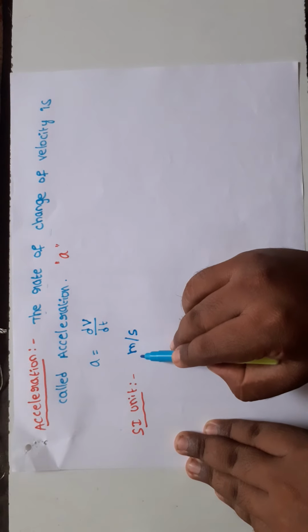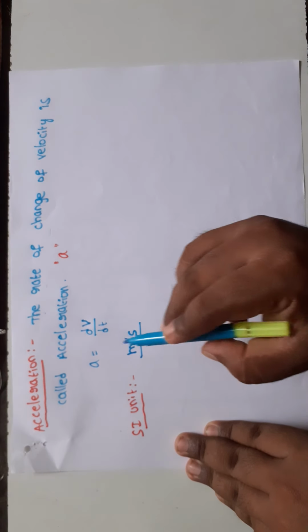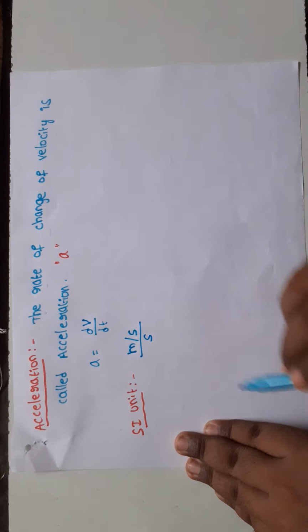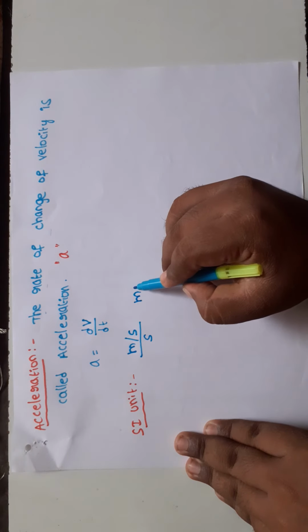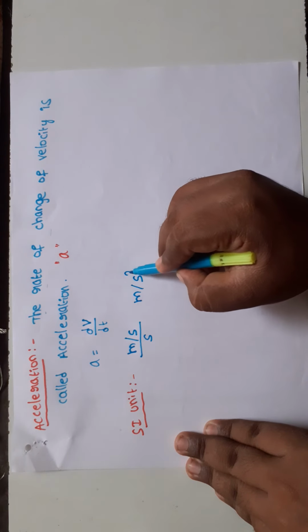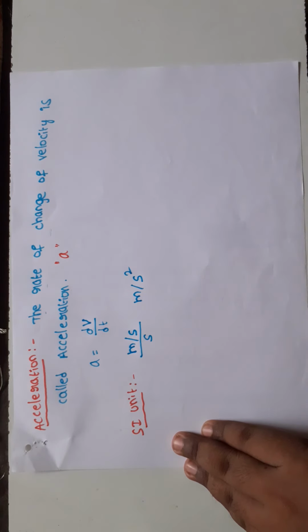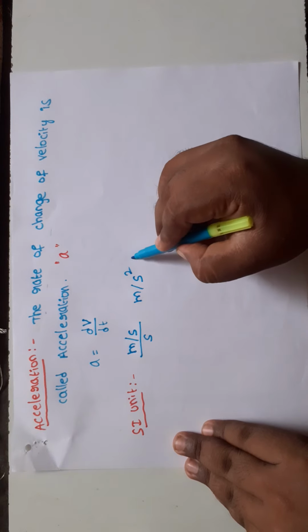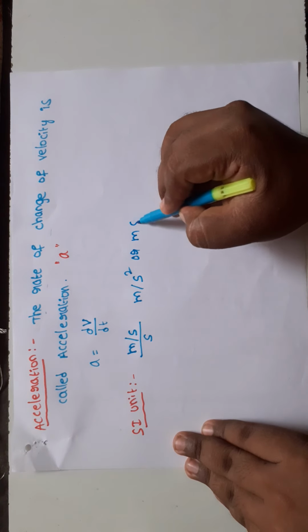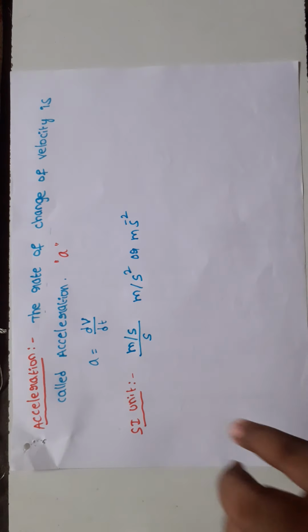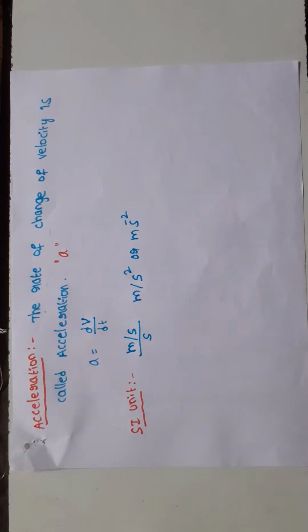This is in the numerator. On the denominator, time, second. So meter per second square, where the second comes to the denominator, meter per second square, or meter second power minus 2. Okay, that is the SI unit.